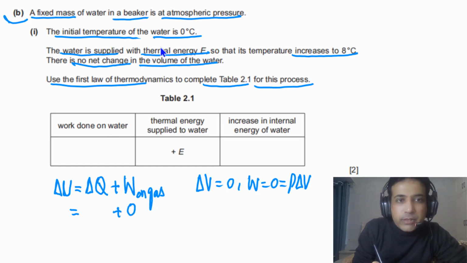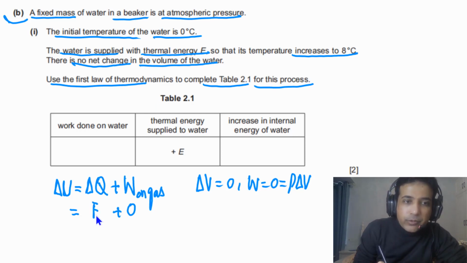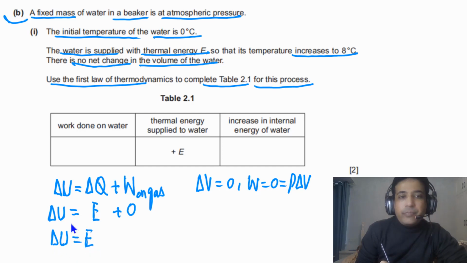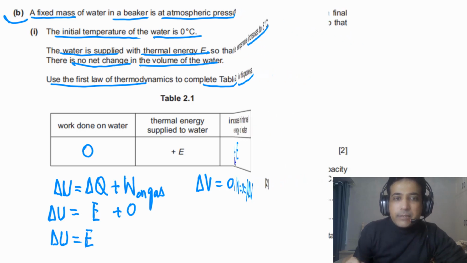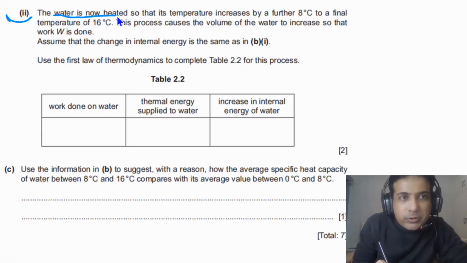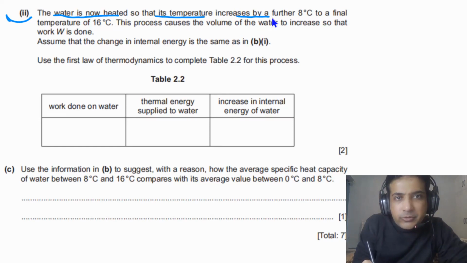And it is given to us the amount of thermal energy supplied is equal to E. So we can write down the amount of thermal energy supplied is equal to E. So it simply means that delta U in this case is also equal to capital E. So work done on water in this case is 0, and the increase in internal energy is also E, or simply plus E. For the second part, it is given to us the water is now heated so that its temperature increases by a further 8 degrees Celsius to a final temperature of 16 degrees Celsius.